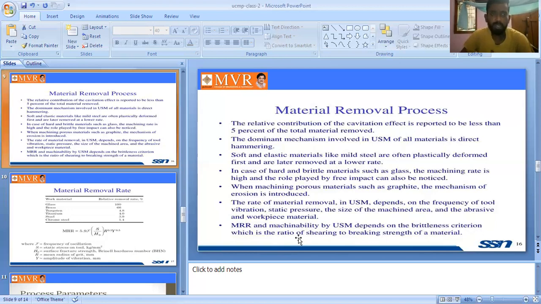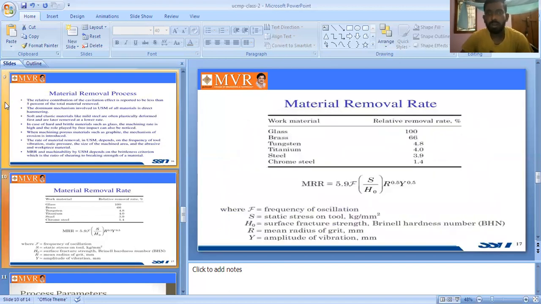MRR is nothing but material removal rate. That is the material removal process. There are very few points where we have to remove the material from the workpiece. So next one is MRR. What is the MRR? MRR is nothing but material removal rate.